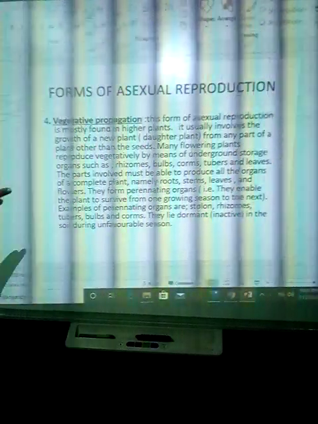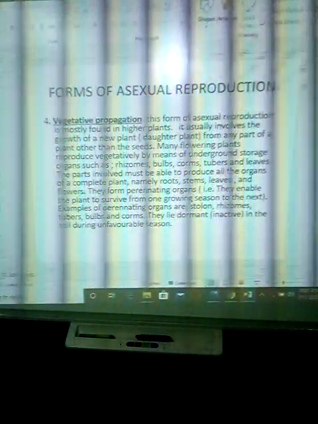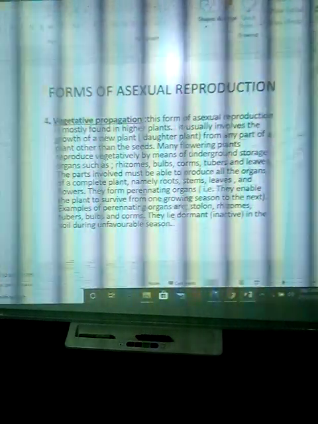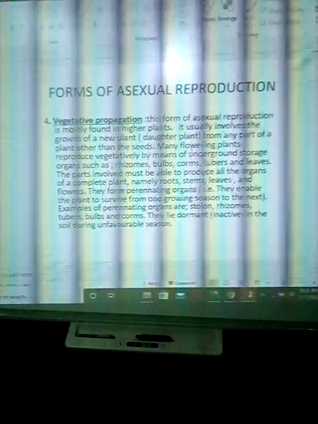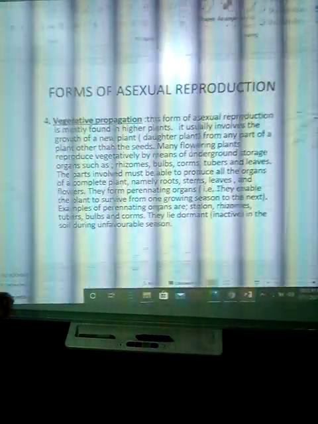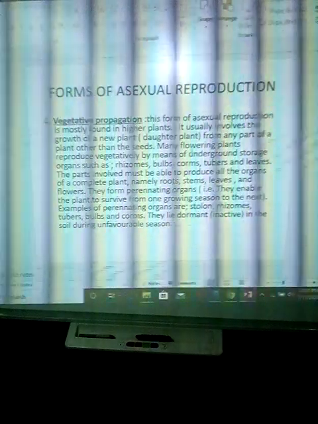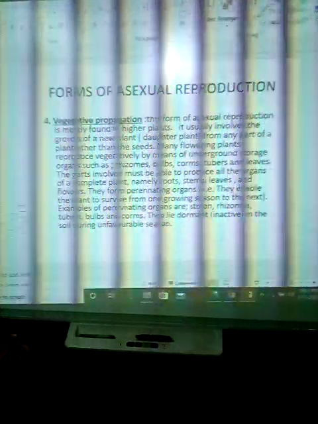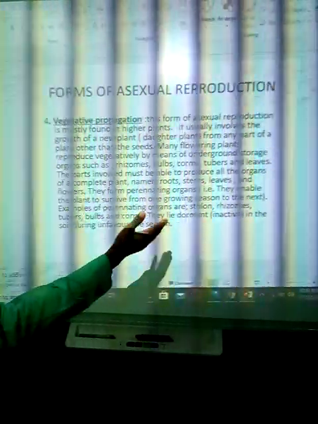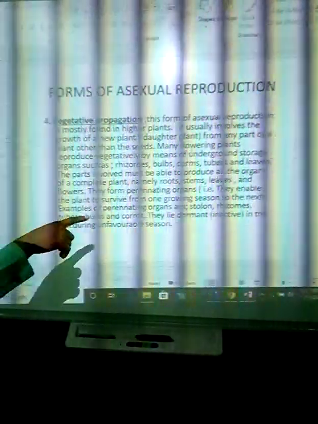Now, many flowering plants reproduce vegetatively by means of underground storage organs such as rhizomes, bulbs, corms, tubers, and so on. The part involved must be able to produce all organs of a complete plant, namely roots, stems, leaves, and flowers.